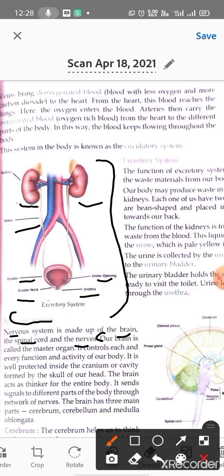Our brain is called the master organ. So who is brain? Brain is the master organ. Brain को हम master organ बोलते हैं. It controls each and every function and activity of our body. So what does brain do? Brain controls each and every function and activity of our body. Brain जो है हमारी सारे फंक्शंस और सारी एक्टिविटीज़ जो बॉडी की होती हैं उसे कंट्रोल करता है.